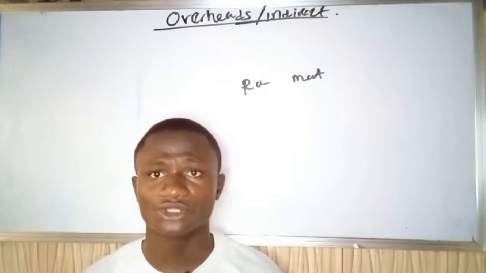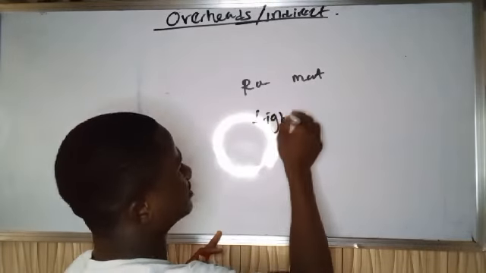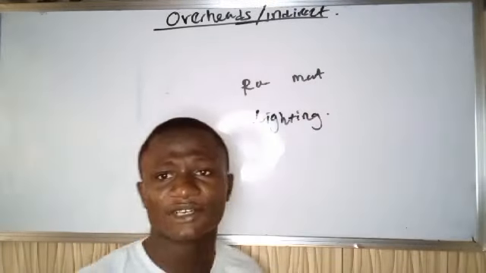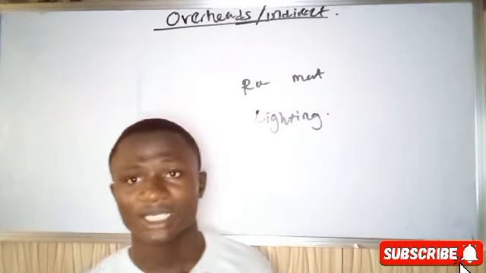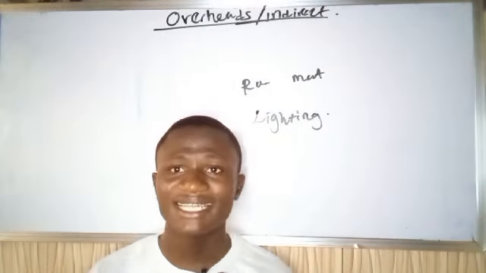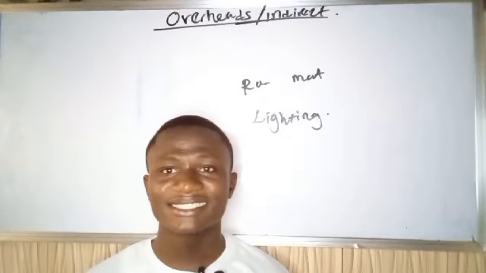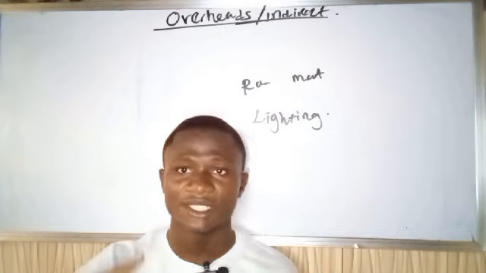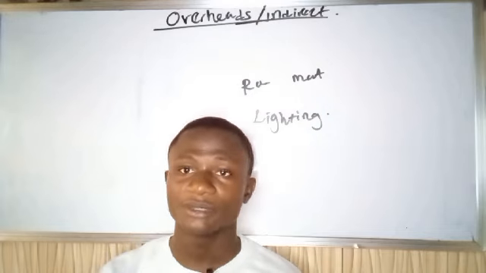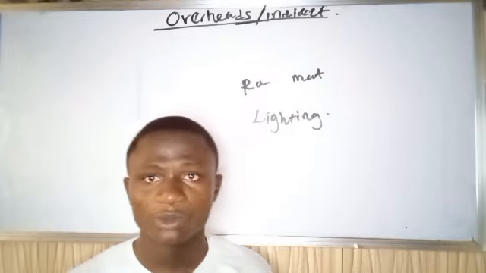But look at a situation where we have lighting. If you have been to a big organization before, in an organization, lighting is not for only the production department. Lights will be in the production department, in the finance department, probably in the offices we have in the organization, in the human resources department.